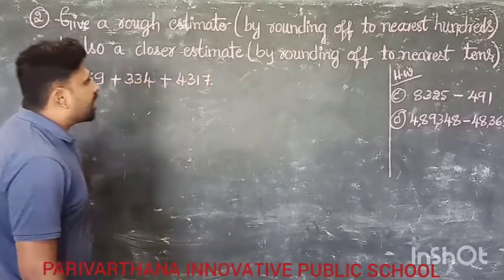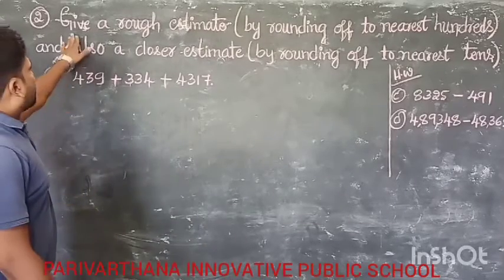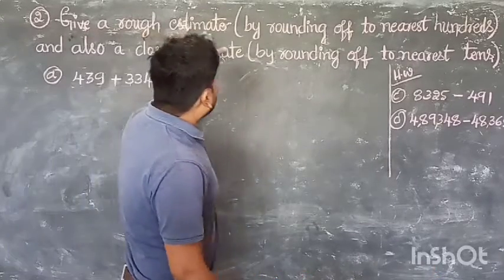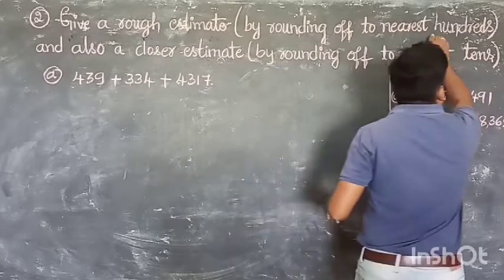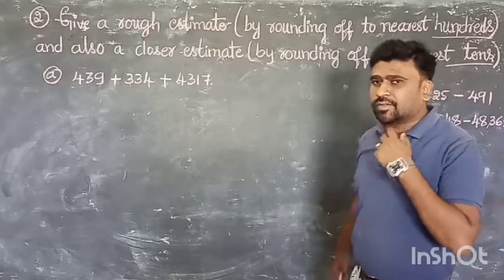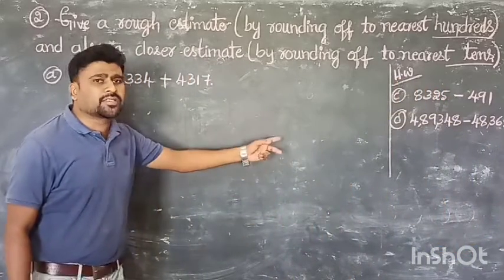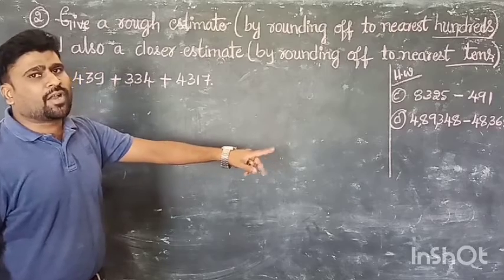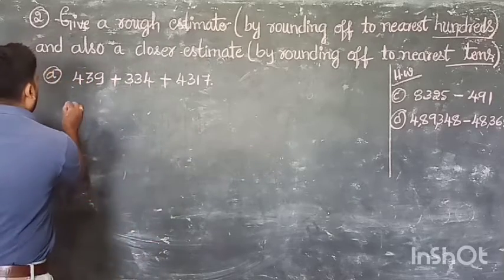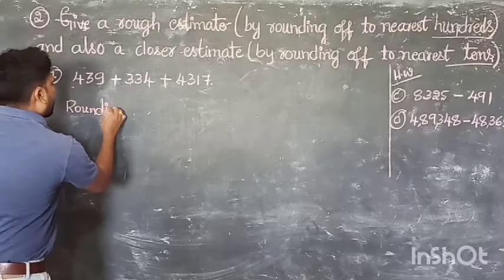Neatly observe here. Regarding the second main, here also it is an estimate problem. Give a rough estimate by rounding off to 100 and also rounding off to 10. Two types of round off. First we are going to round off to the nearest 100. Second, again we have to round off to the nearest 10. See, first one, rounding off.